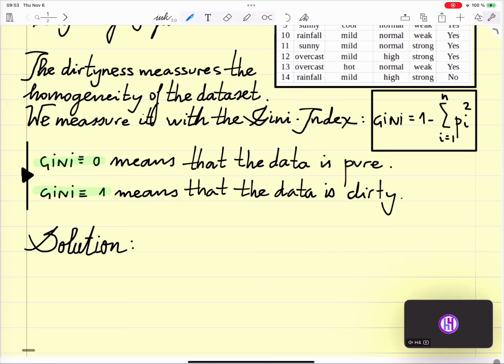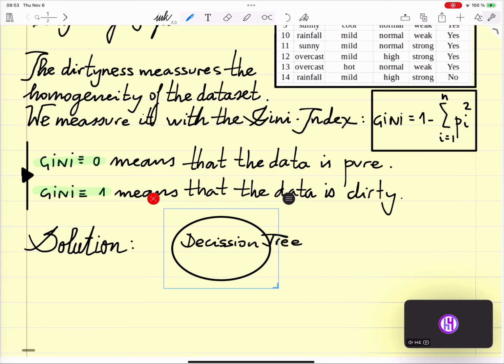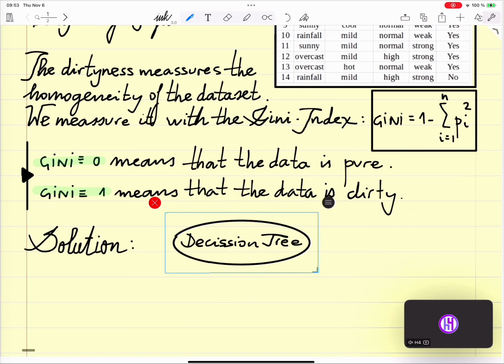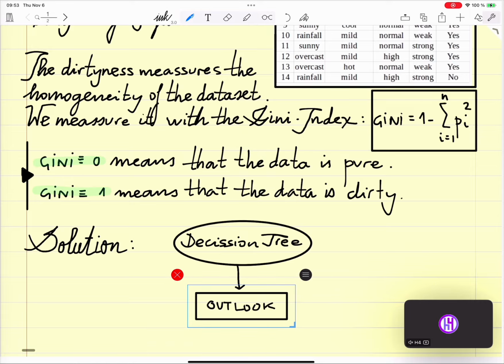So I'm going to give you the decision tree, the solution of the problem, so that you have an intuition of how this looks, okay? The decision tree works like this. We will develop this in a second. The first decision criterion that we are going to find out is the best one, the one that keeps the Gini as low as possible, is outlook.